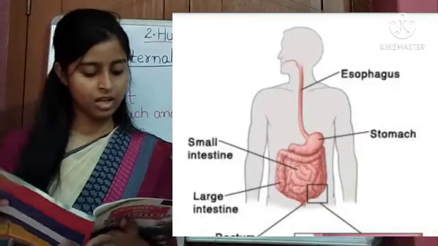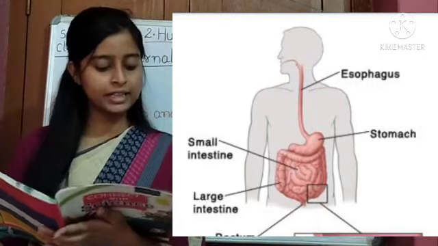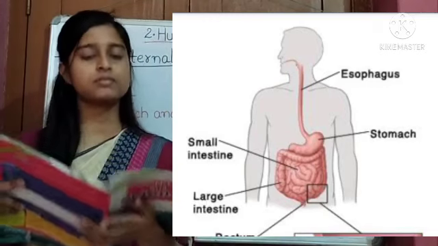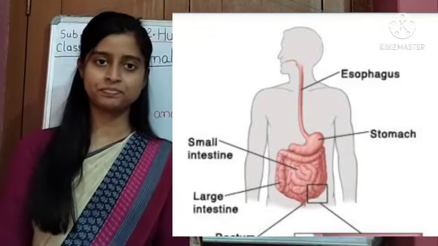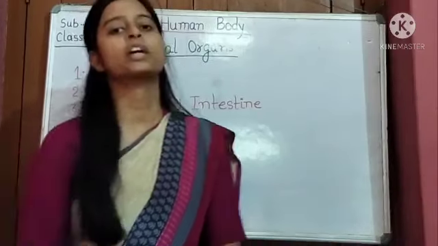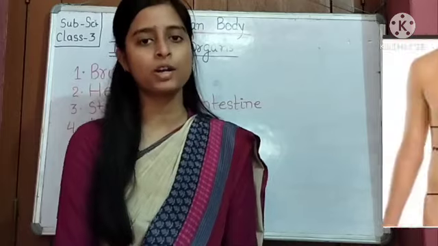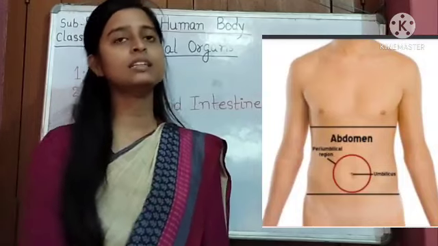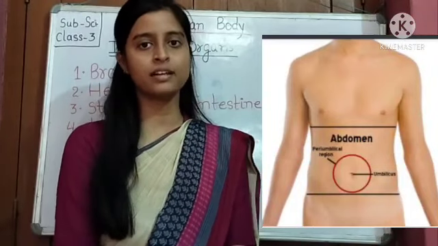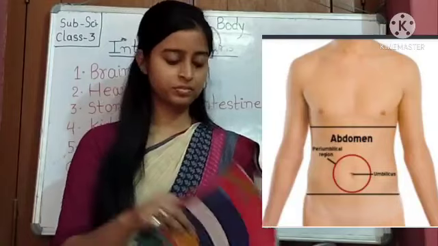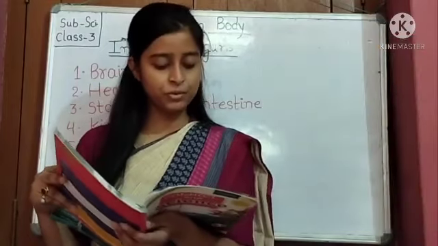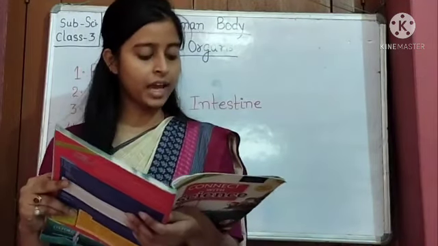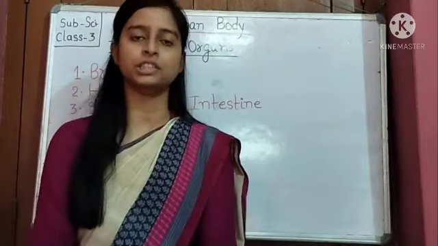The stomach and the intestine are located inside our abdomen and form a part of our digestive system. Now what is the abdomen? The abdomen is basically a part of our body between the chest and pelvic region. It contains the stomach, intestine, etc. These organs break down food into simpler substances with the help of digestive fluid so that our body can use it. This process is called digestion.